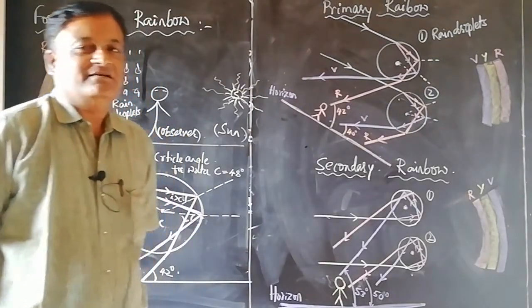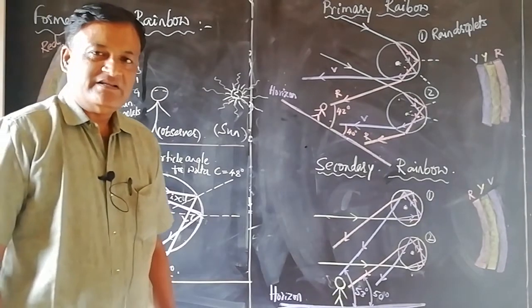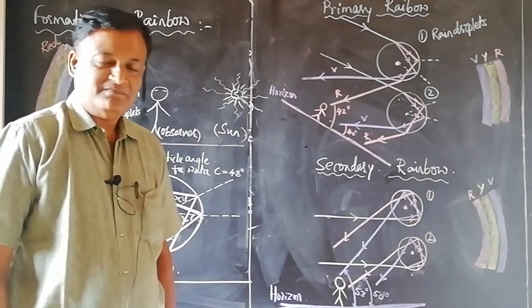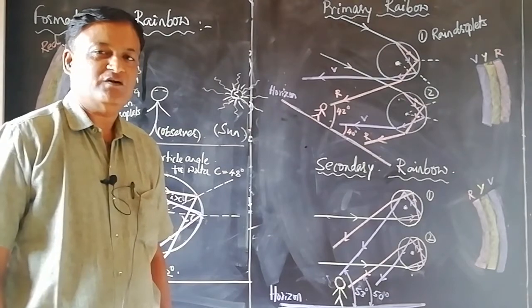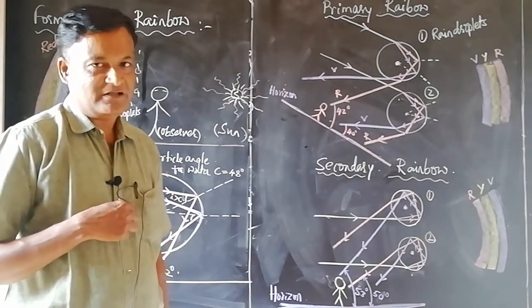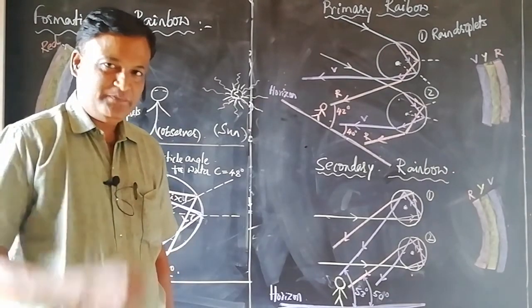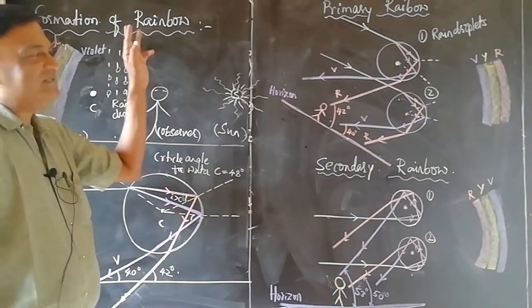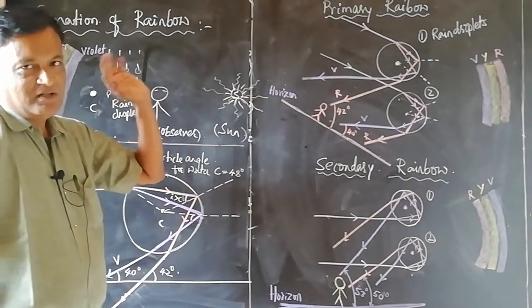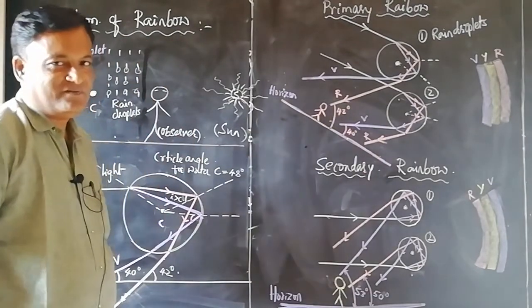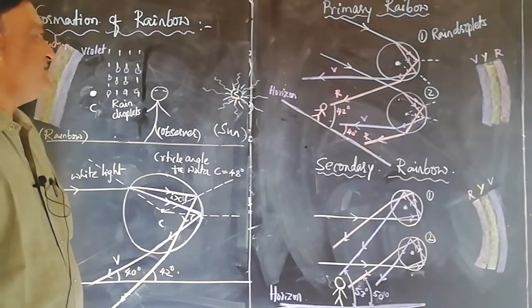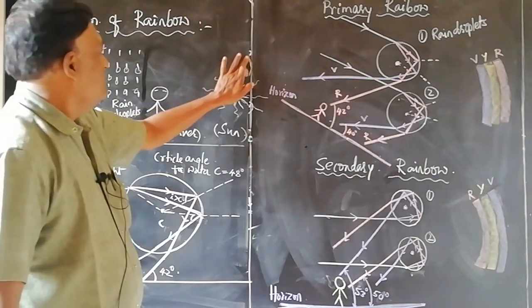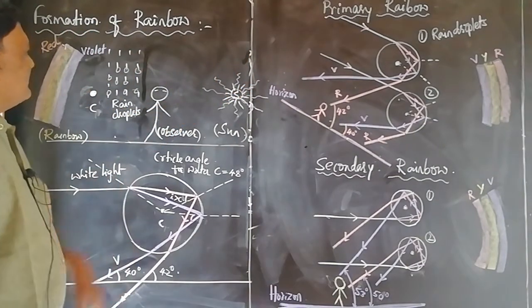Good morning, students. Yesterday we discussed refraction through a prism, a pure spectrum, an impure spectrum, and the differences between a pure spectrum and an impure spectrum. Today in this class we discuss the formation of a rainbow. Rainbow is the best example for the impure spectrum. Formation of a rainbow.